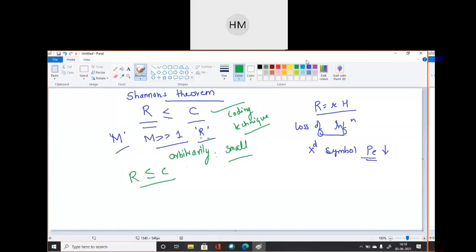See, there exists a negative Shannon's theorem also, which is the reverse of this. If R is greater than C, what will happen? We all know if the rate of information is greater than channel capacity, that means the probability of error is close to unity.